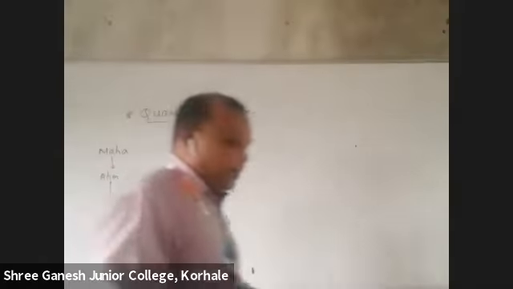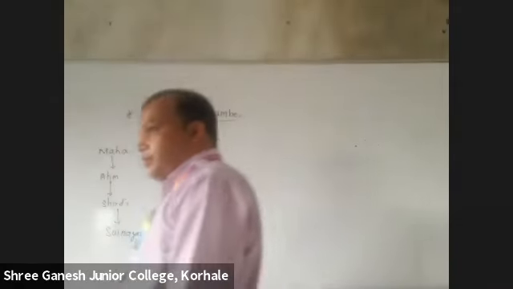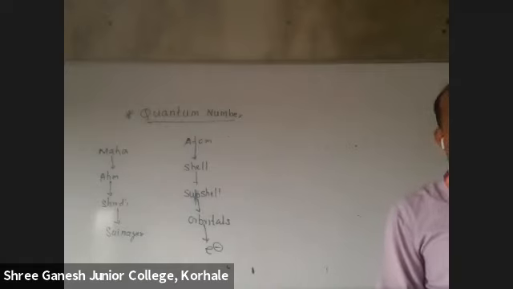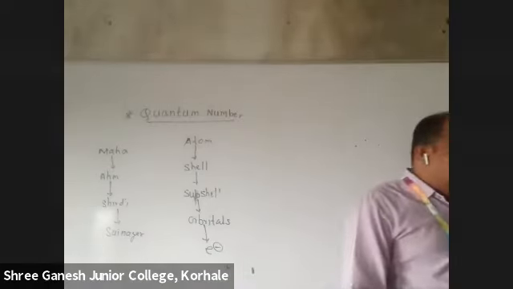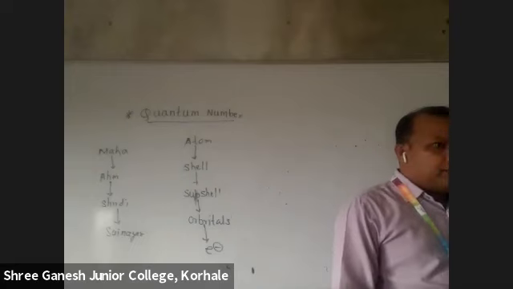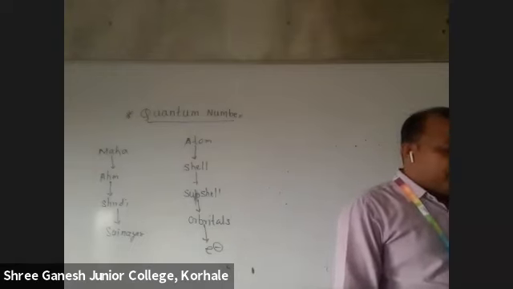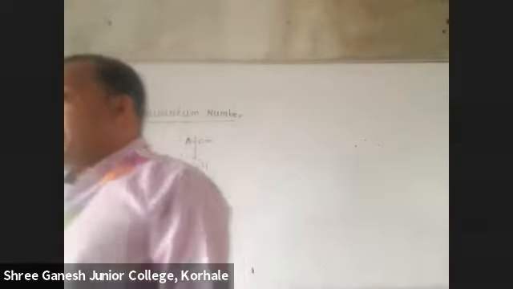So write down: quantum number is a set of 4 numbers required to define an electron completely in an atom.